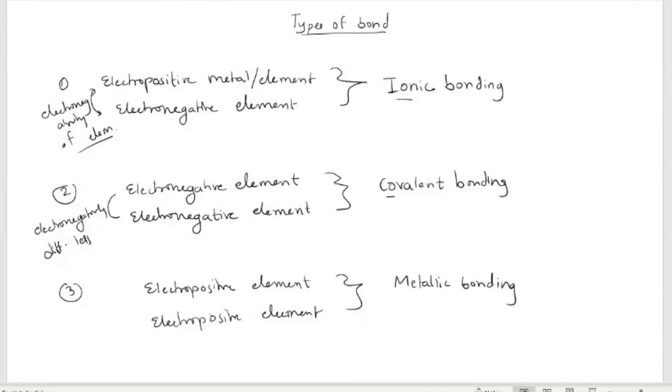Now, even if you take ionic bonding, it's not 100% ionic bonding. Sometimes it has some covalent character. Similarly, in covalent bonding you also have a slightly ionic character. It is not 100% pure covalent bond. That depends on the electronegativity difference. If the electronegativity difference is very large, then you can have ionic bonding. If the electronegativity difference is not high, it is somewhat similar, then you will get covalent bonding. And if you have electropositive elements, this type of elements will make a bond like a metallic bond.